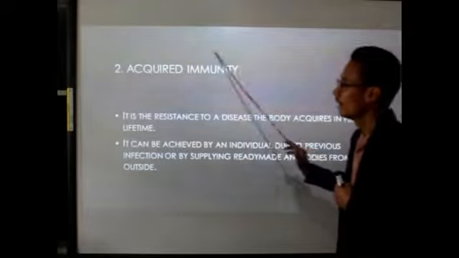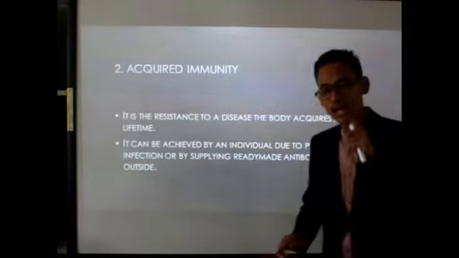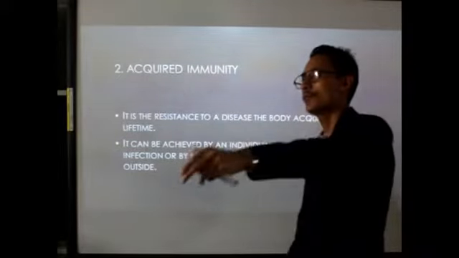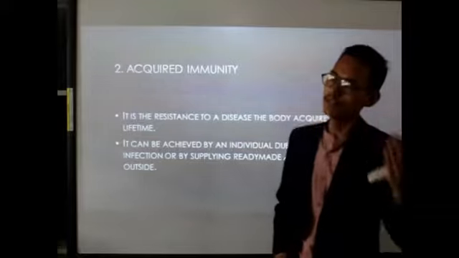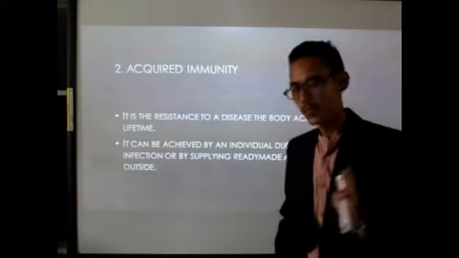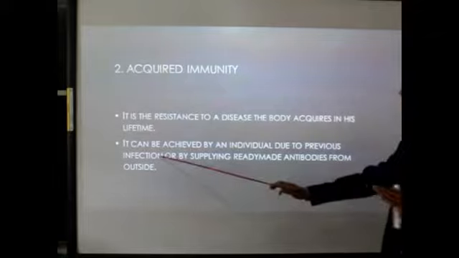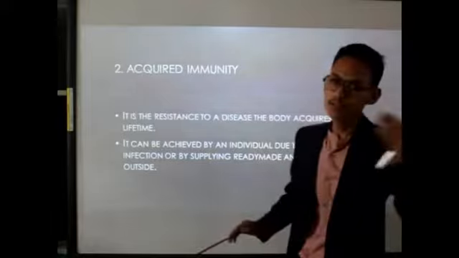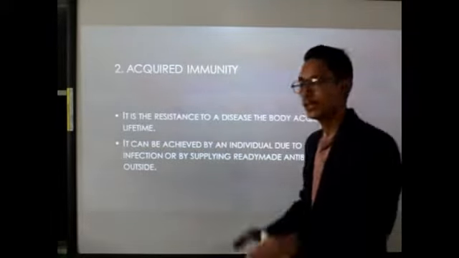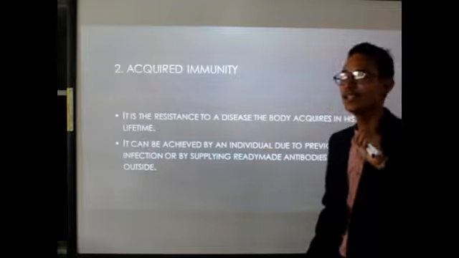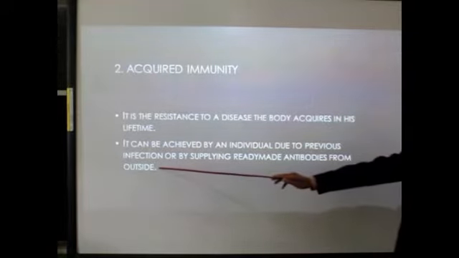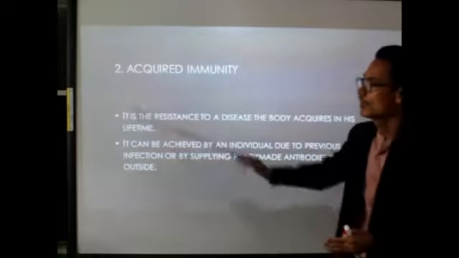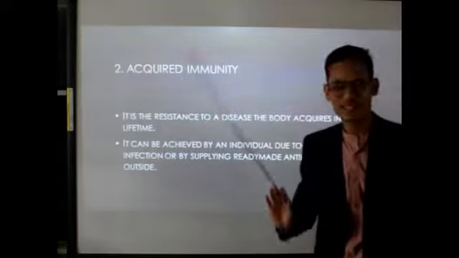So, how can acquired immunity be developed? It can be developed due to a natural infection, when pathogens from the environment enter our body, maybe for the first time or for the second time. Here, previous infection means the same pathogen entering our body for the second time. In that case also, acquired immunity will come into action. Or it can be developed by introducing a pathogen into our body from the outside, for example, during vaccination. In both cases, acquired immunity will be developed and come into action.